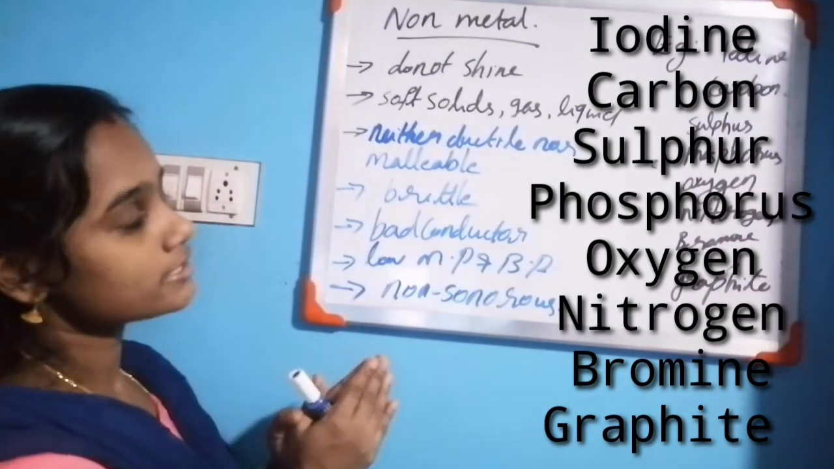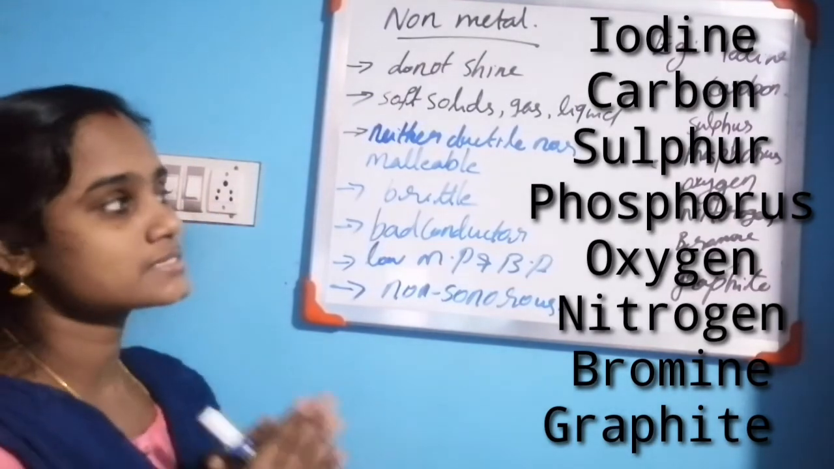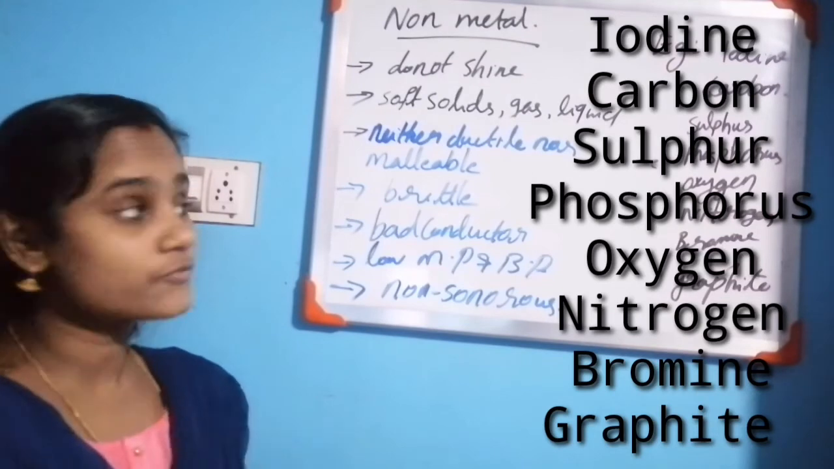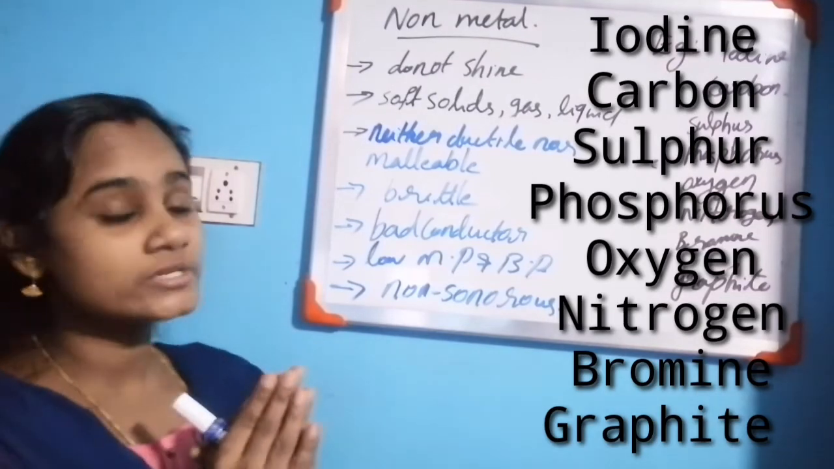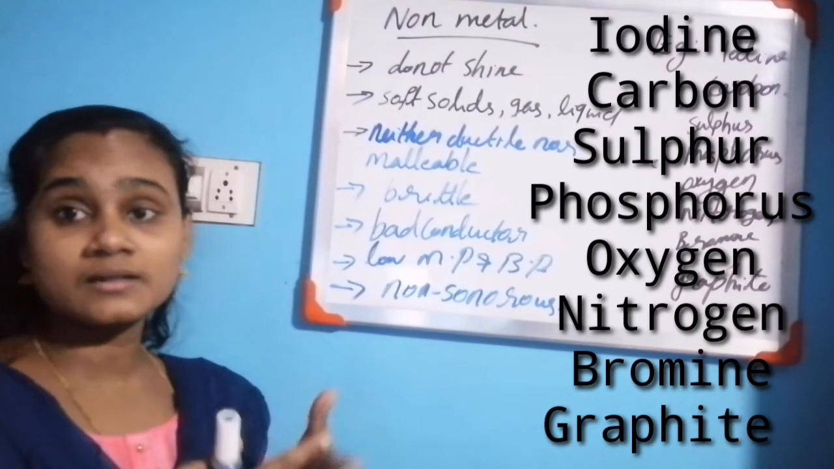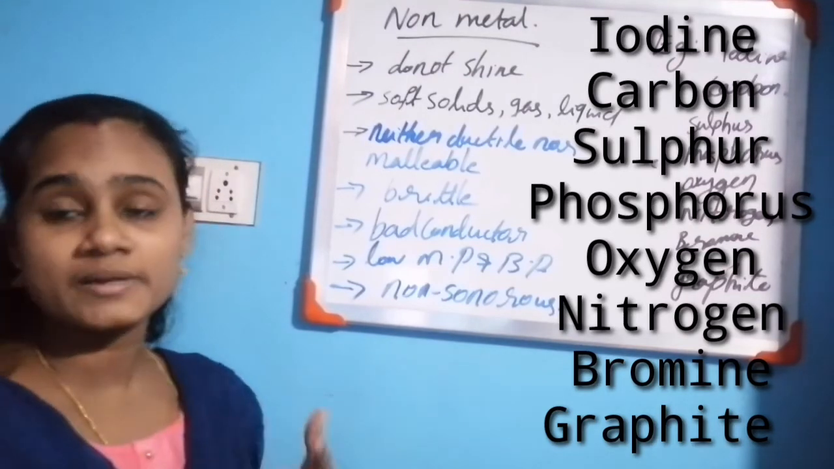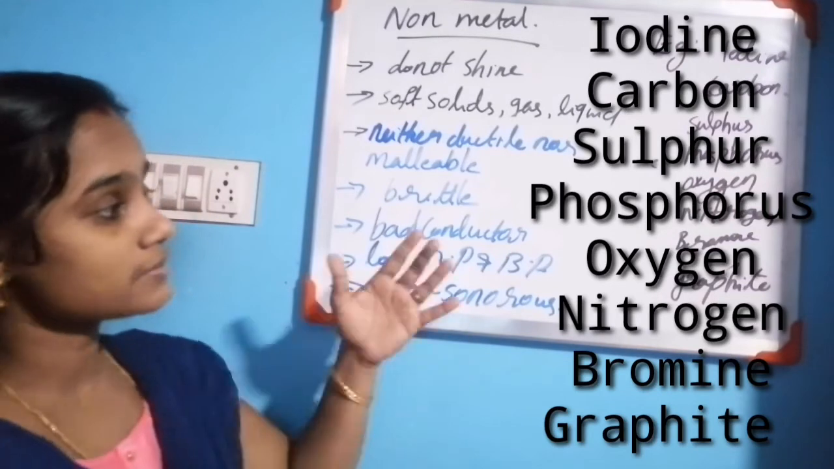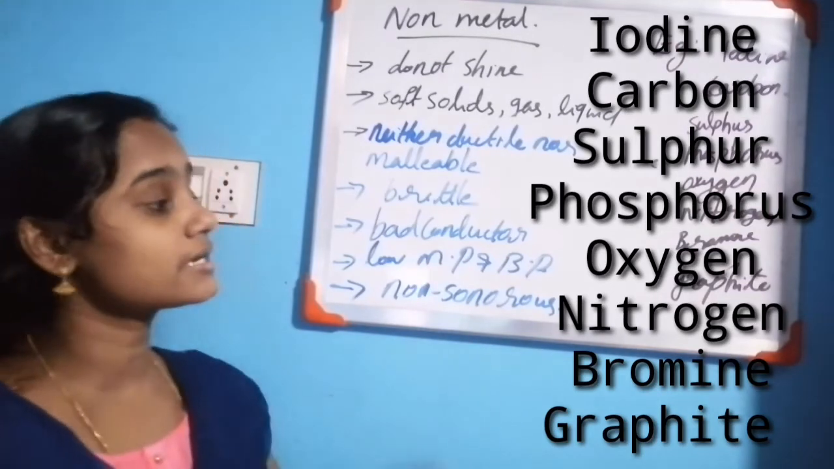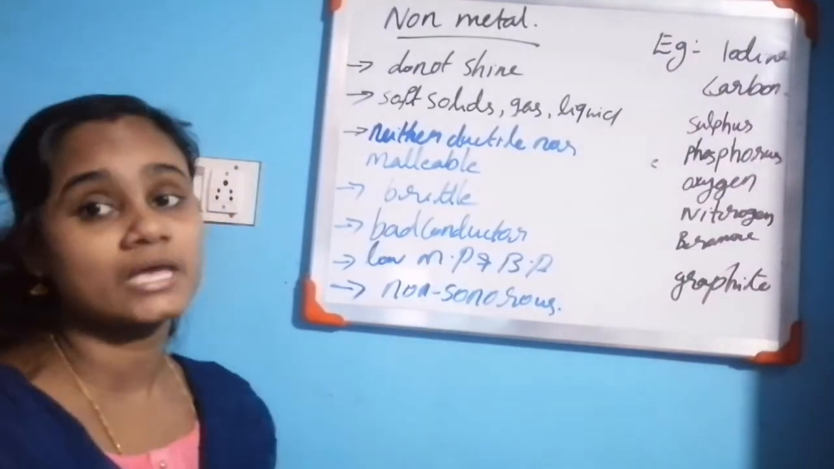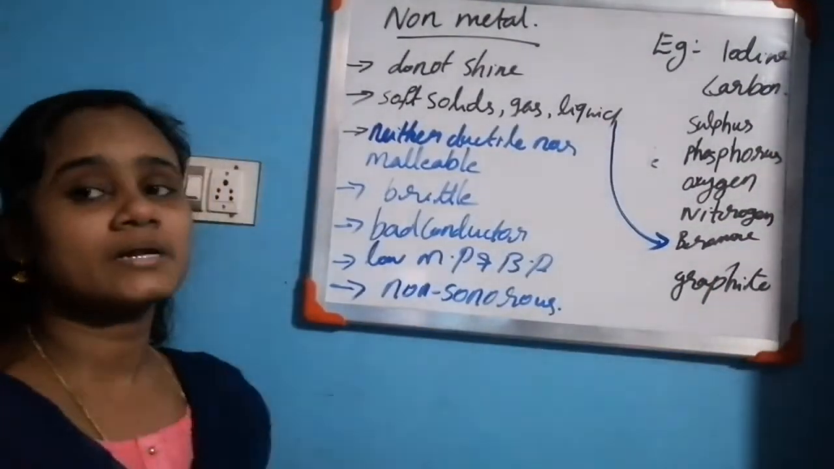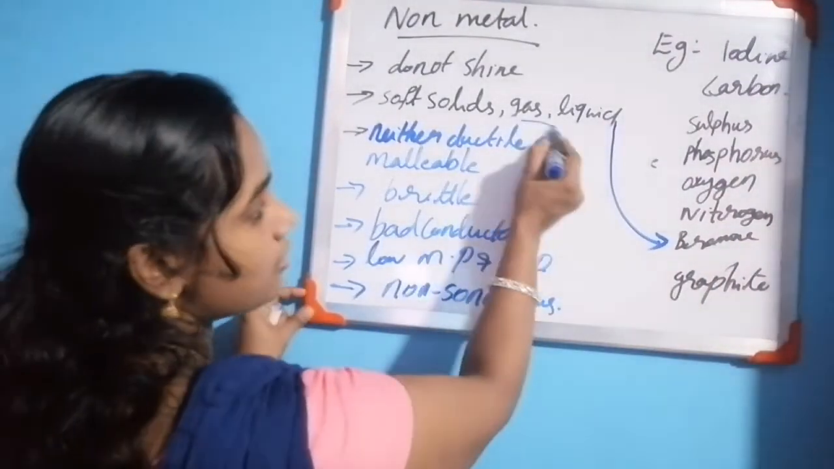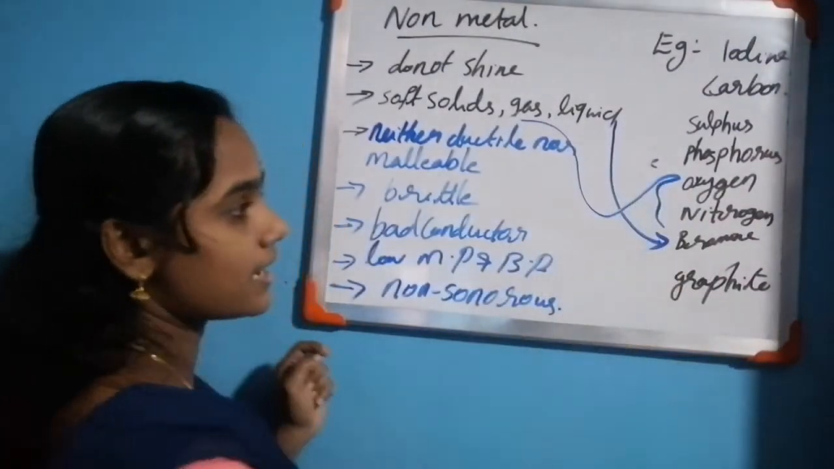So the soft solids are sulfur and phosphorus. Which non-metals are in gaseous form? Oxygen and nitrogen. And the liquid non-metal is bromine. Liquid non-metal is bromine. Gaseous non-metals are oxygen and nitrogen.